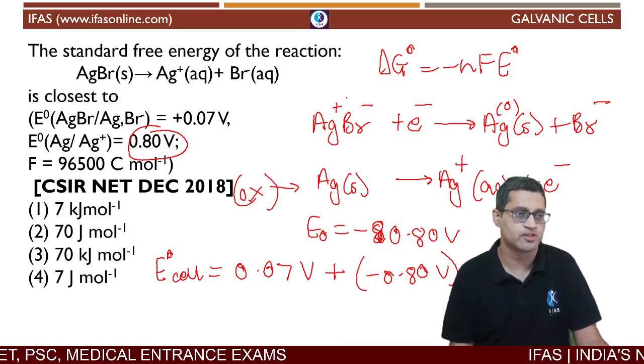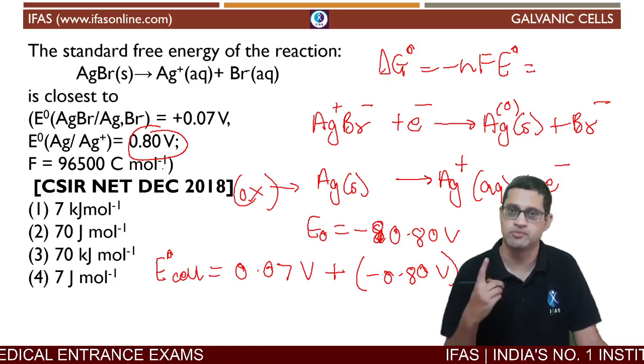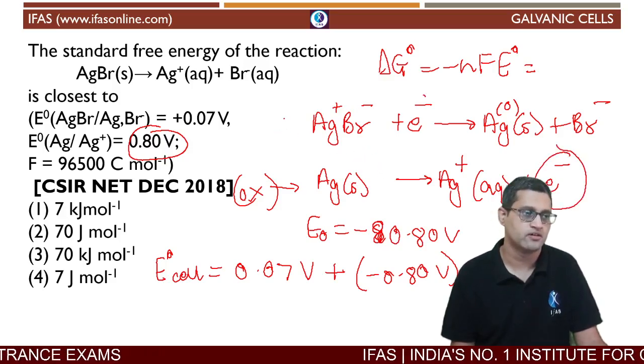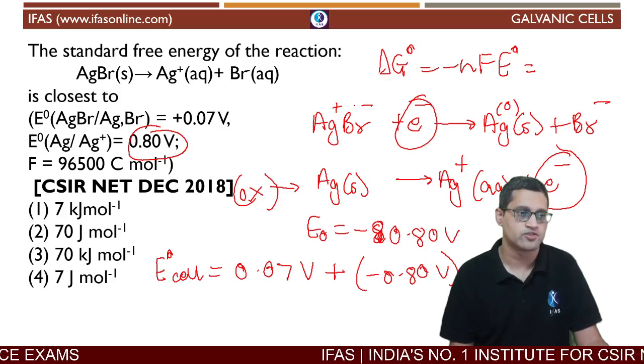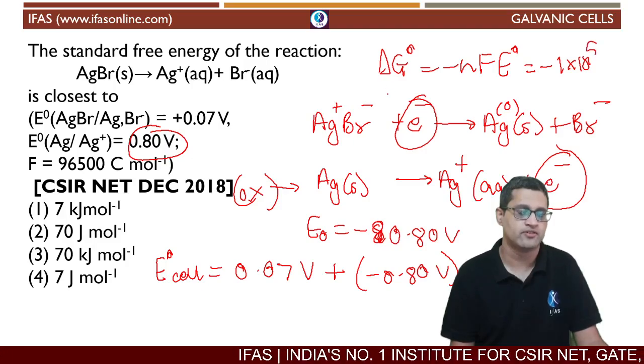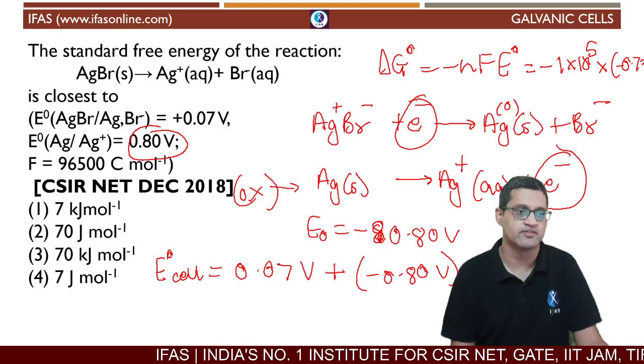And then if you substitute delta G is equal to minus nFE naught, n obviously will be 1 because there is only a single electron being exchanged in both cases, so it will be minus of 1 into 10 raised to 5 multiplied by E naught value of minus 0.73.